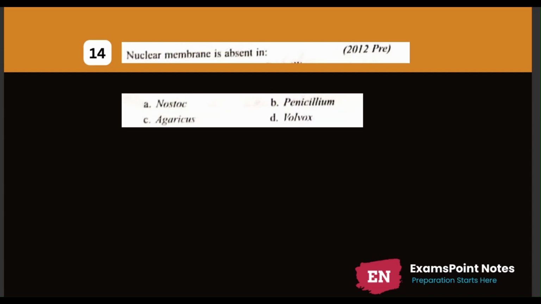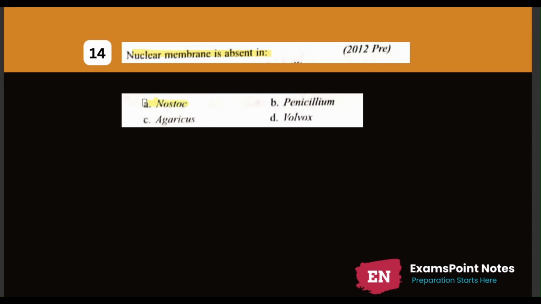Next question. Question number 14. Nuclear membrane is absent in option number A. Nostoc. Option number B. Penicillium. Option number C. Agaricus. Option number D. Volvox. The correct answer of this question is option number A.